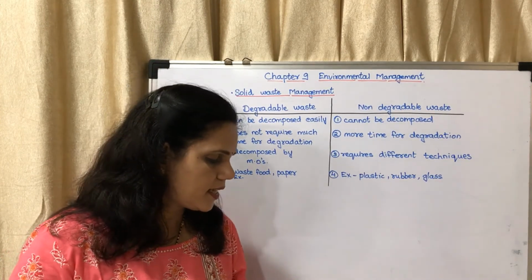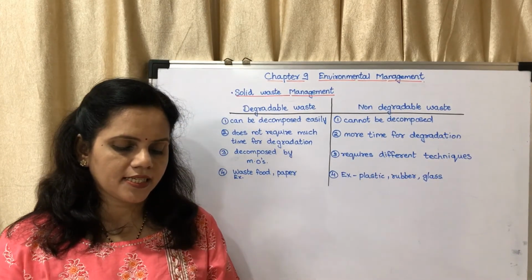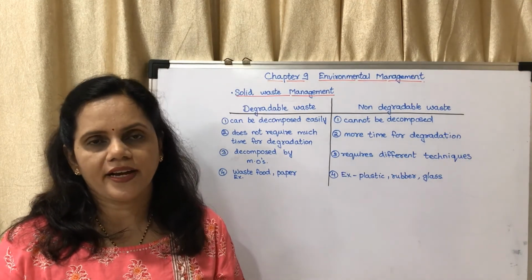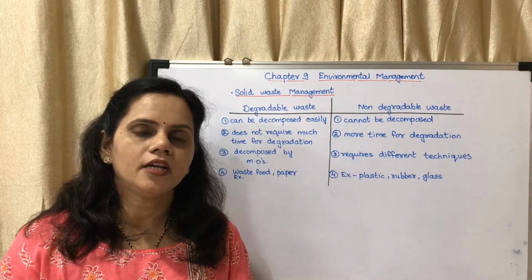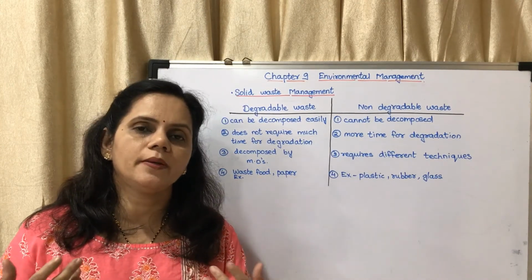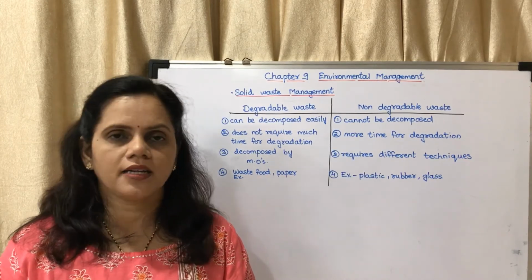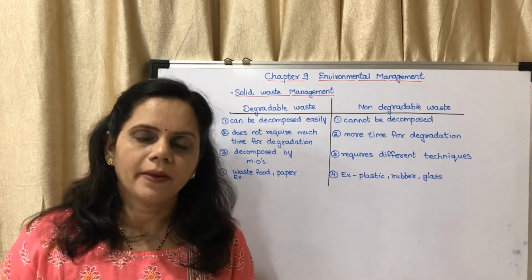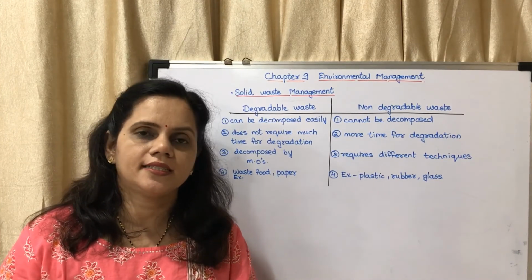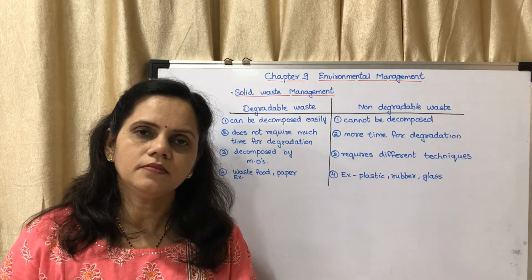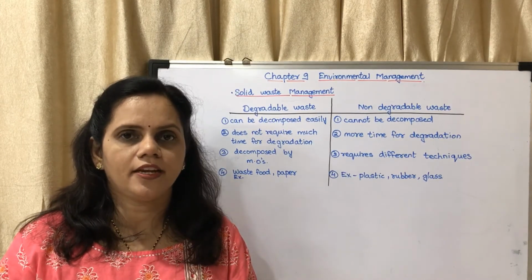Now the next is, think about it, into which two categories can the waste materials in the lists above be classified? Basically it could be divided into two, biodegradable and non-biodegradable. What do you mean by biodegradable? Which can be degraded or decomposed by microorganisms, it is said to be biodegradable. Which cannot be degraded by microorganisms, it is said to be non-biodegradable. The question is, distinguish between biodegradable and non-biodegradable.